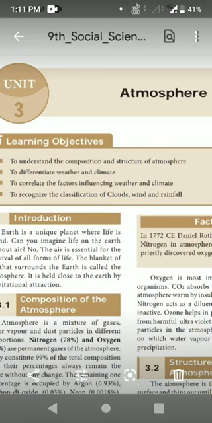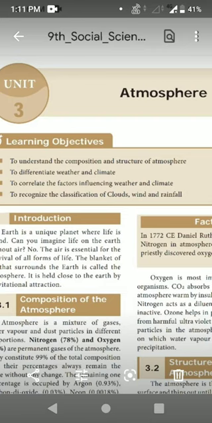Apart from that, krypton, xenon and methane are also present, and also water vapor and some dust particles, salt particles, pollen grains, smoke, soot, volcanic ashes, etc. Like that many compounds are present in this atmosphere.